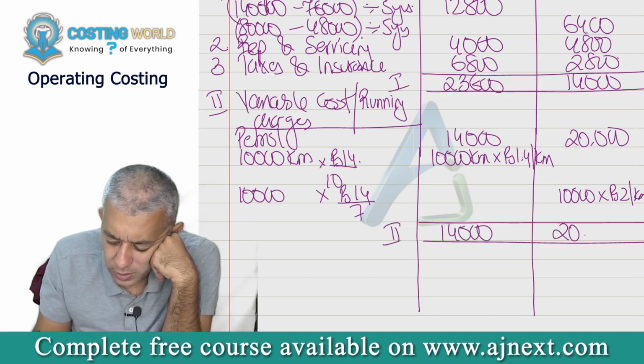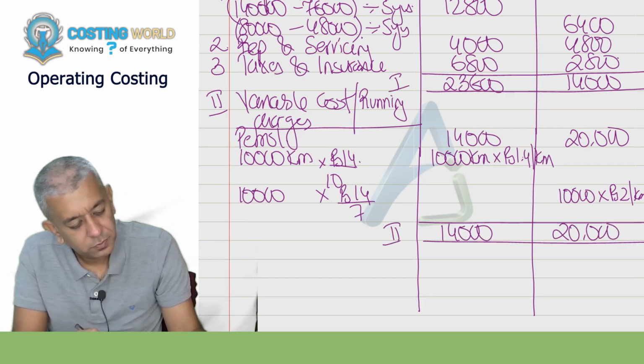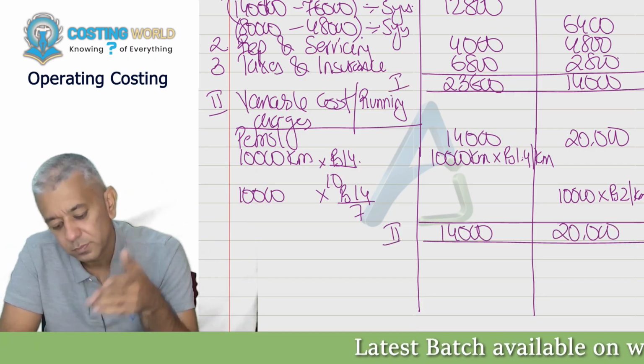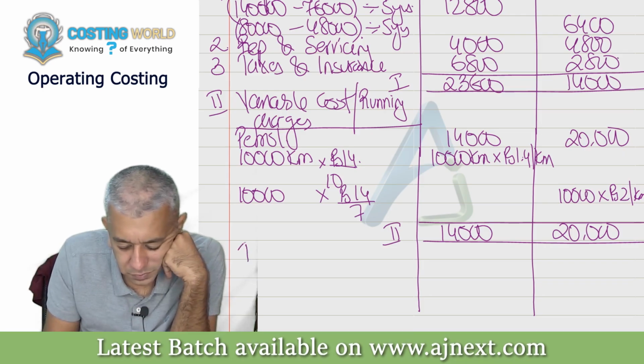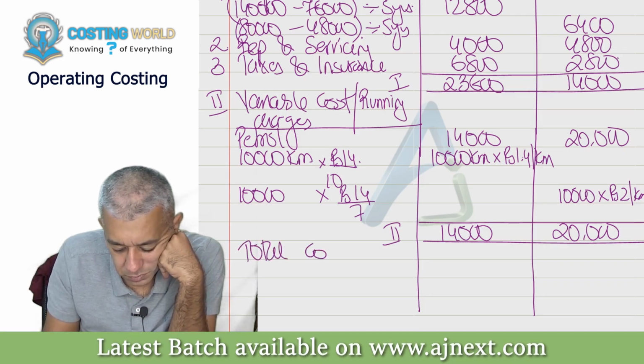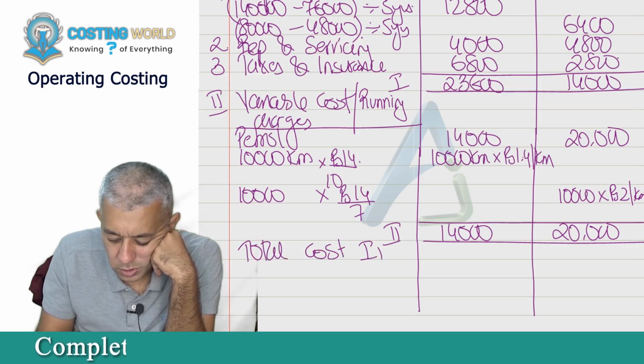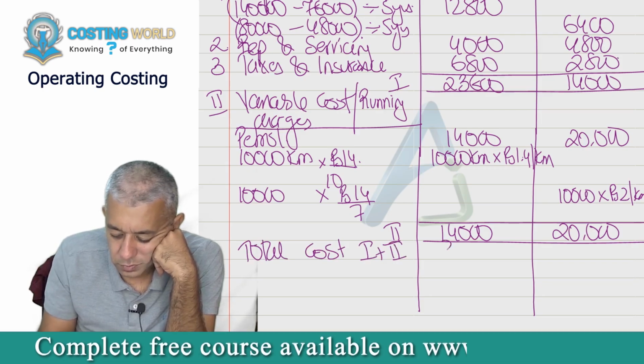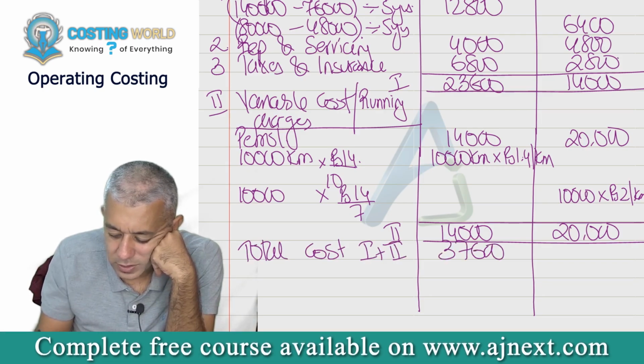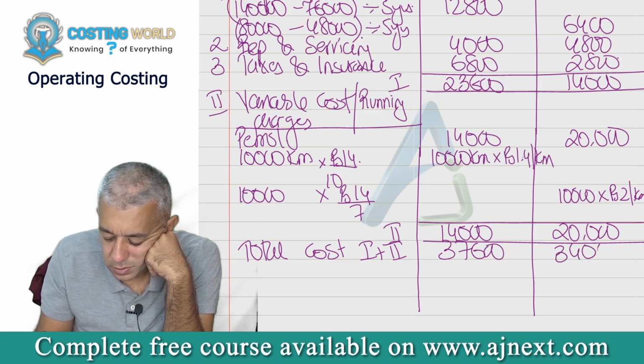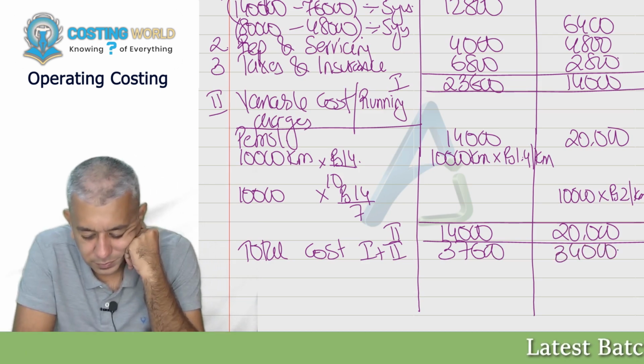There is no other variable cost. So I am totaling up that same figure only. Total cost 1 plus 2: 37,600 and 34,000.